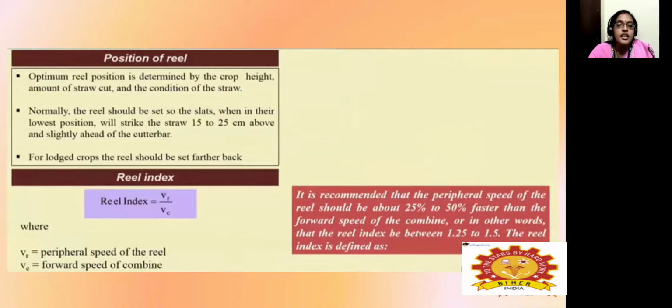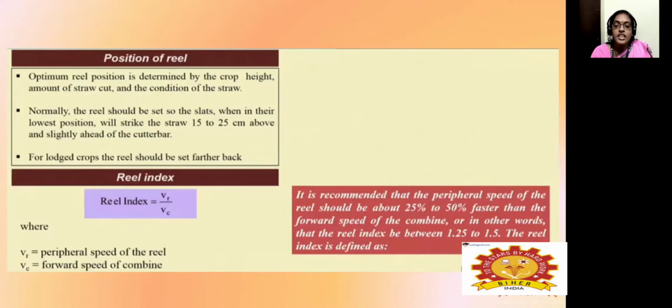Normally the reel should be set so that, when the tines are in the lower position, they strike the straw about 15 to 25 centimeters above the ground, slightly above the head of the cutter bar. For lodged crops, the reel should be set further back. The reel index is the ratio of the peripheral speed of the reel to the forward speed of the combine, and it is recommended that the peripheral speed of the reel should be 25 to 50% faster than the forward speed of the combine.